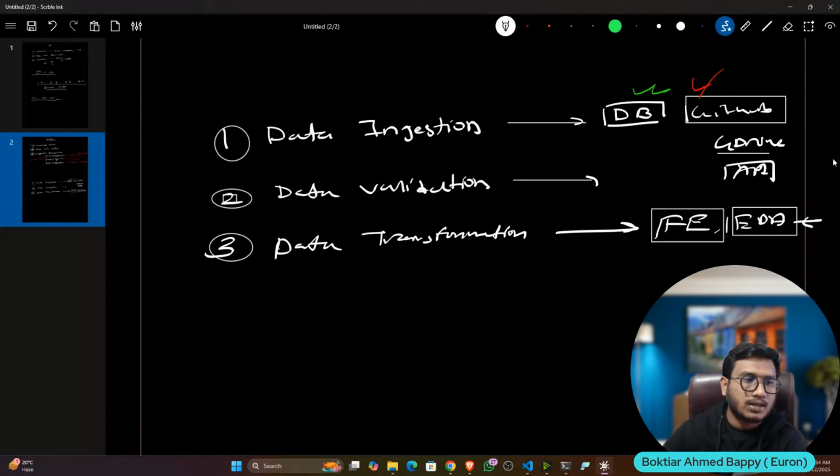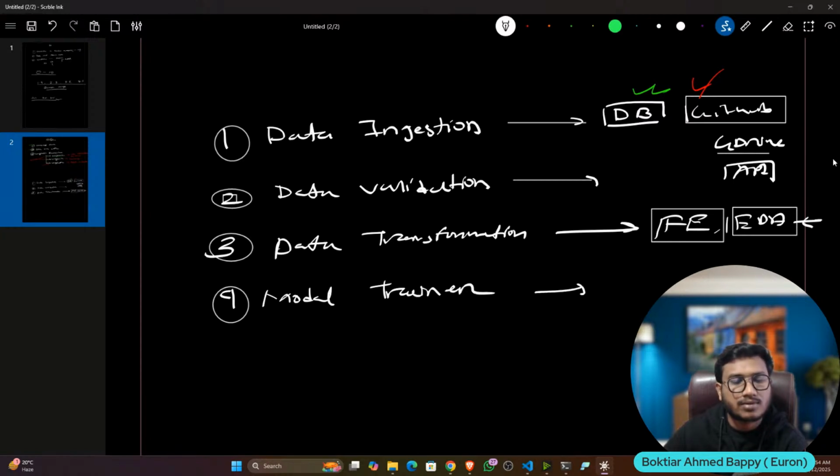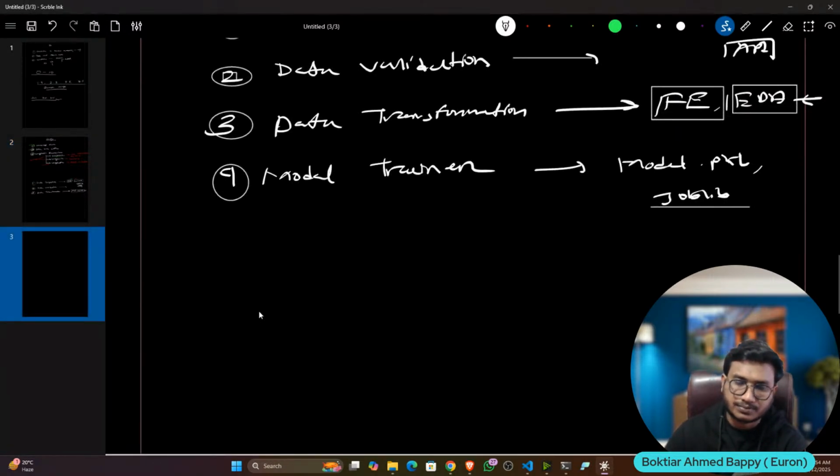Then you have something called model trainer. Here you will be training the model, and it will give you model.pickle. You can also save the model in joblib form, because we know that a machine learning model can be saved either in pickle format or in joblib format.